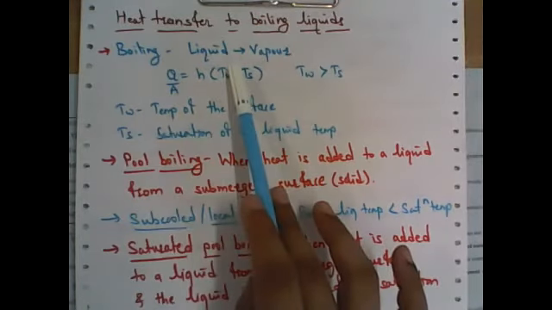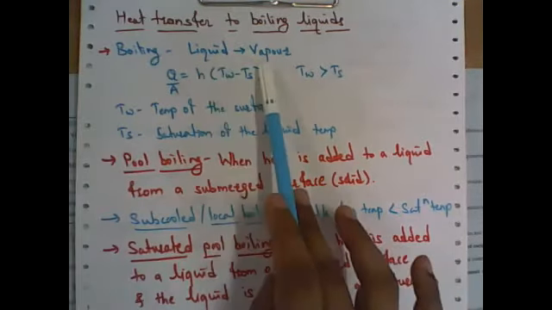Simple example: the boiling point of water at atmospheric pressure is 100 degrees Celsius. So when the temperature reaches 100 degrees Celsius, then that water is going to convert into steam or vapor.